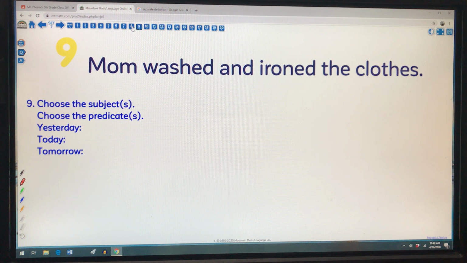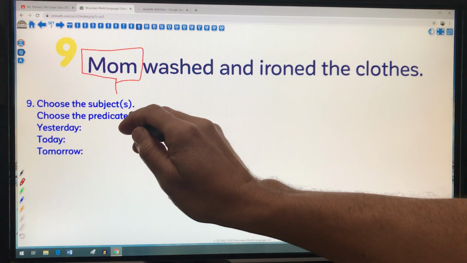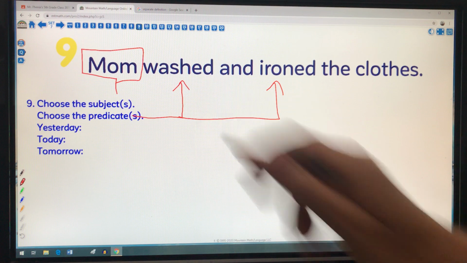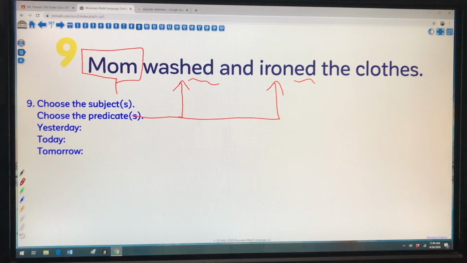Number 9, Mom washed and ironed the clothes. Okay, so the subject of the sentence here is mom. Now I'm looking for the predicate. So what verbs is she doing? She's washing and she's ironing. So yesterday, because I have this ed on here, I can say that yesterday Mom washed and ironed the clothes. I'm not changing that sentence. Today, Mom washes and irons the clothes. And tomorrow, Mom will wash and will iron the clothes.